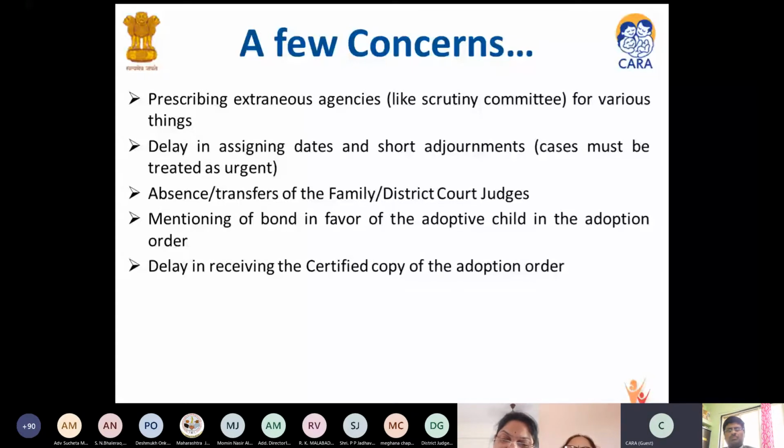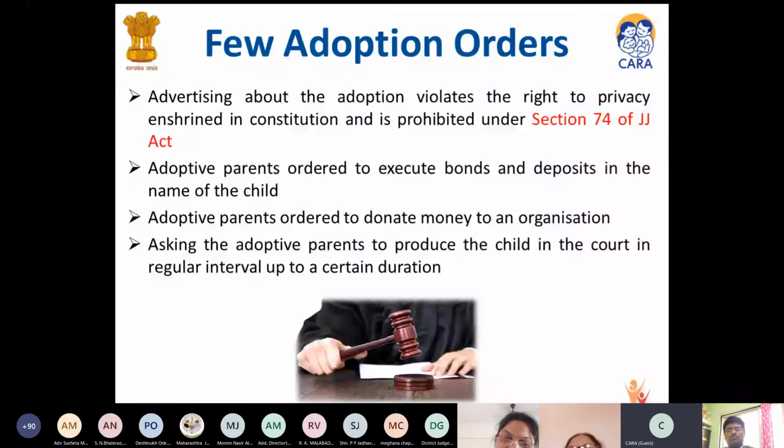A few adoption orders advertising about the adoption violates the right to privacy enshrined in the Constitution and is prohibited under Section 74. Please don't take it in a way that this happens in Maharashtra. It is an overall view that in some parts of the country we see these kinds of things. That's why we just thought it is a point to make that these things are observed. Adoptive parents ordered to execute bonds and deposits in the name of the child. Adoptive parents ordered to donate money to an organization, or to present the child at regular intervals up to a certain duration.